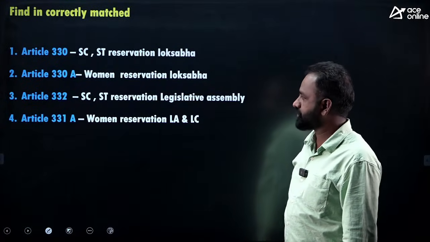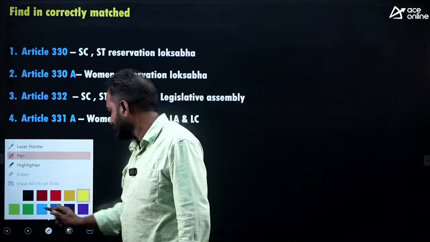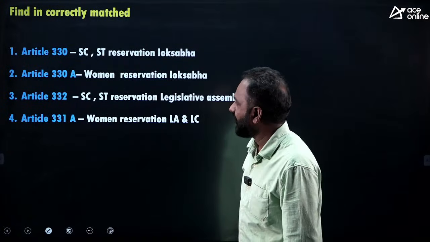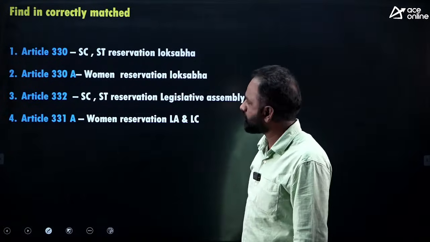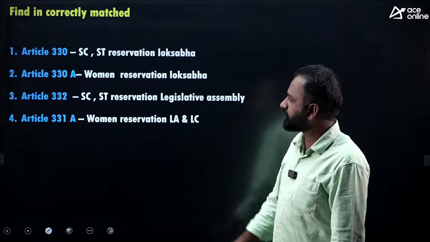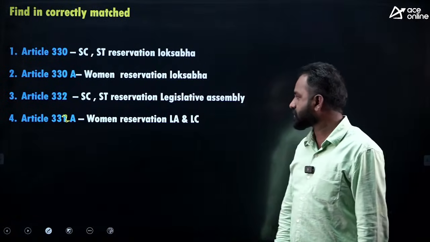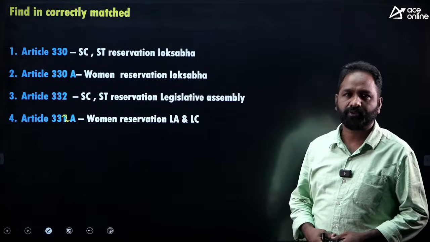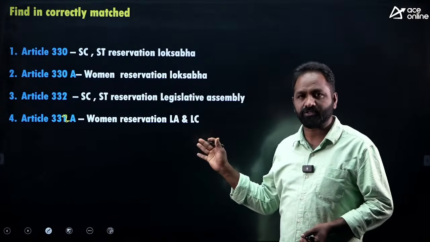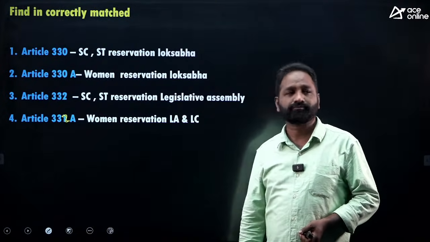So find the incorrectly matched. Article 330, SC/ST reservation in Lok Sabha. Article 330A, women reservation in Lok Sabha. Article 332, SC/ST reservation in Legislative Assembly. Article 332A, women reservation in Legislative Assembly and Legislative Council. So on the left side the article was given, on the right side that article's related content was given. So you have to identify which one option is incorrectly matched.